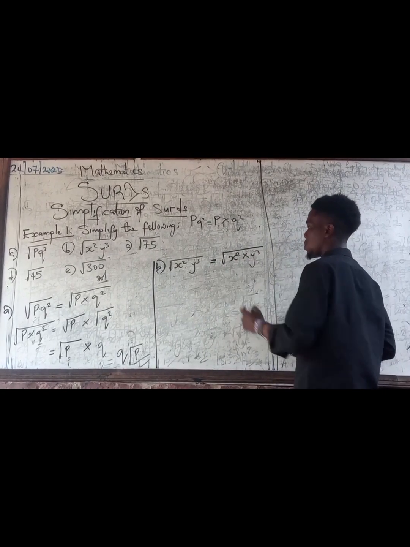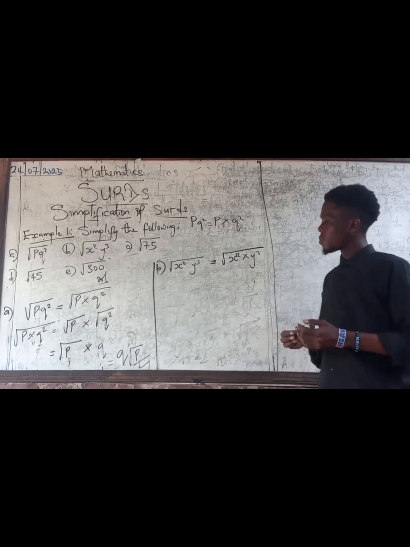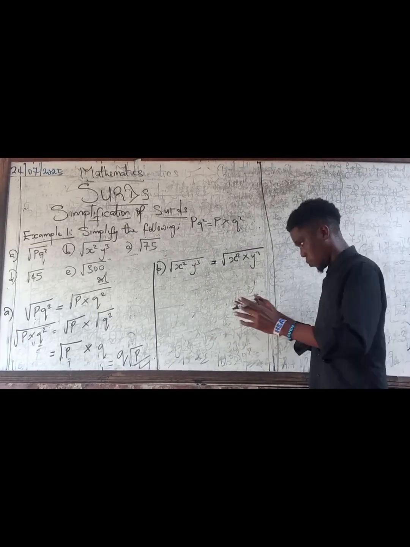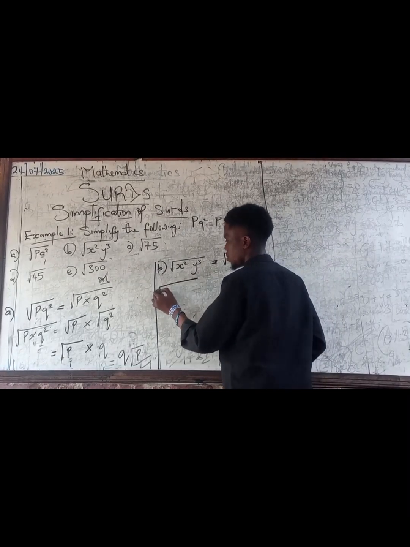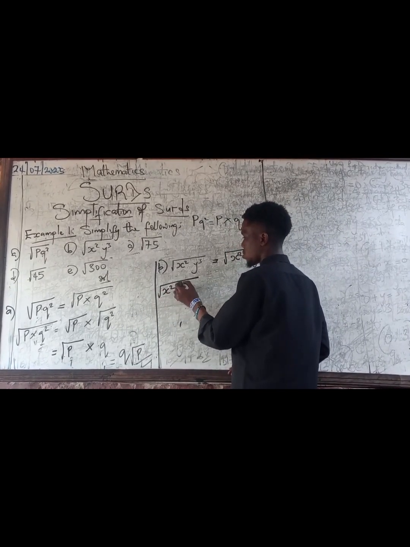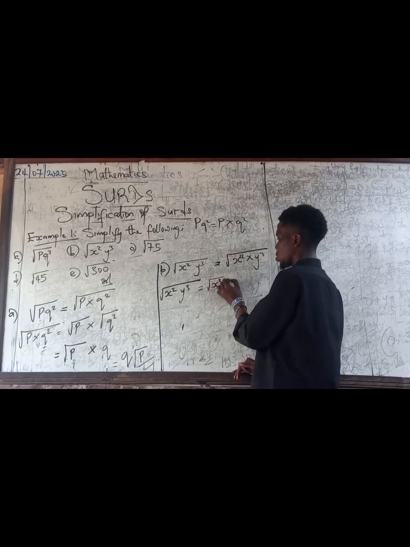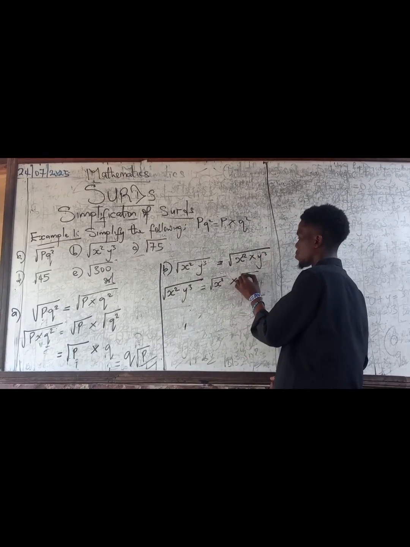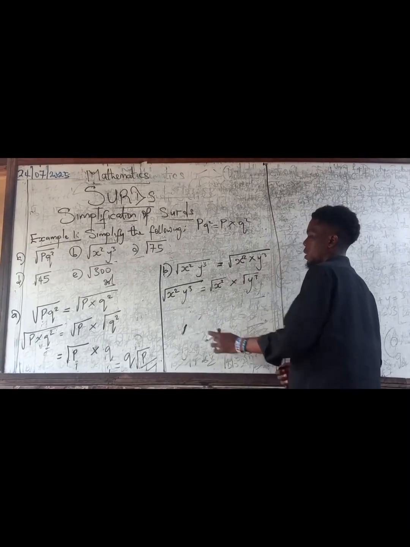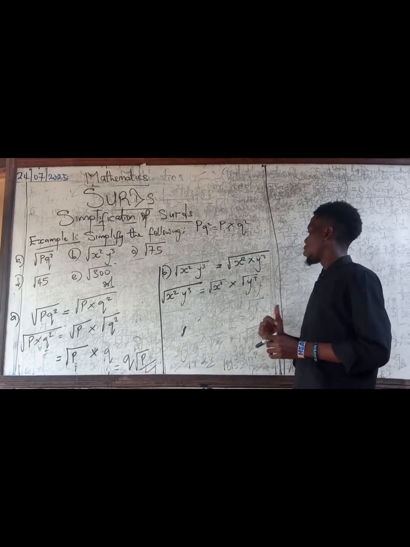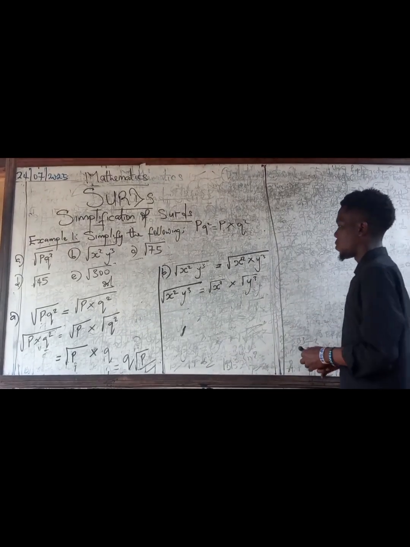So they are multiplying each other. Okay, so remember the law of multiplication, alright? What do we do? Separate them. So you see what I did there? So I had to separate it. Okay, now let's start with the first one.